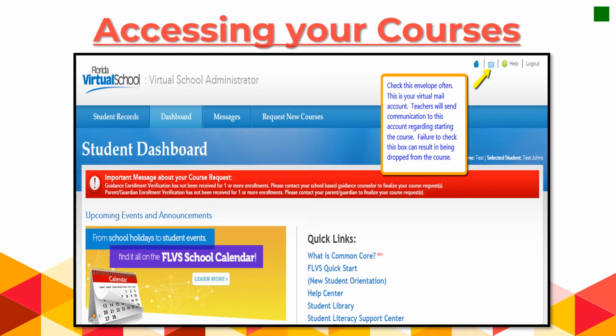Once you do that, it'll take you to your student dashboard, which will have all of your courses listed. Also, be sure to check this little email icon on the top right to see any emails that you get from your teacher or to send an email to your teacher.